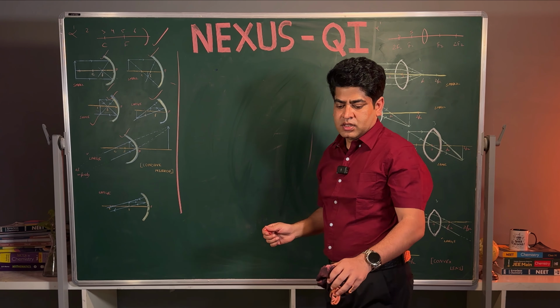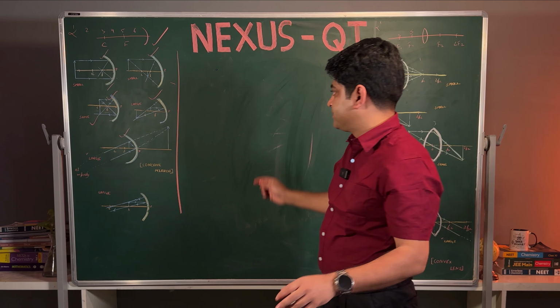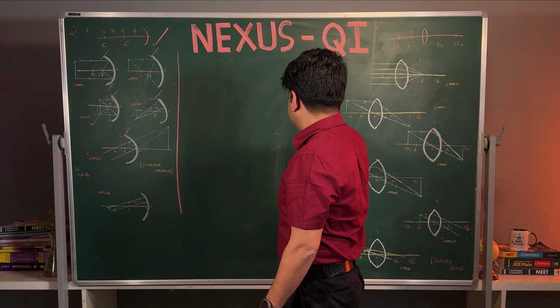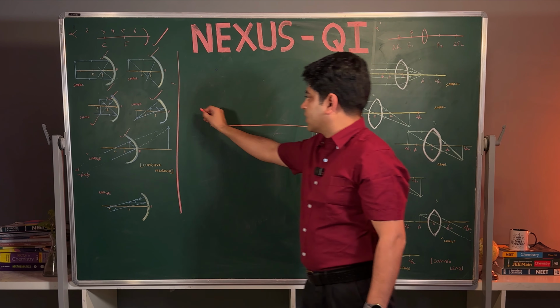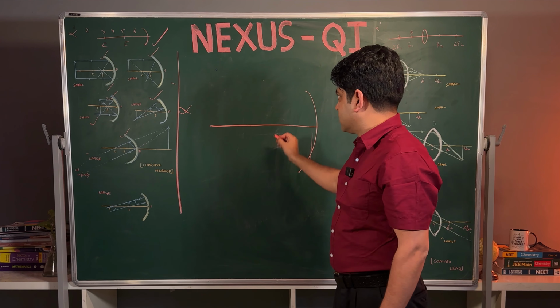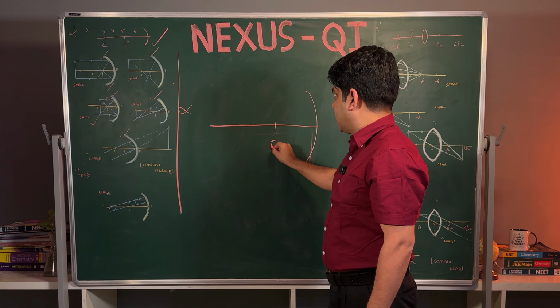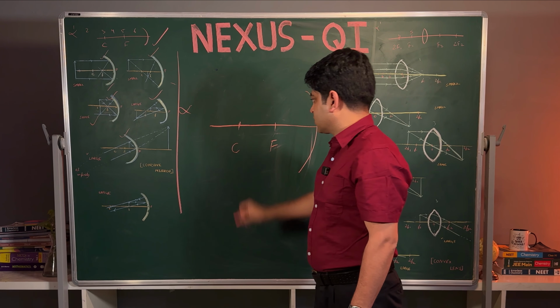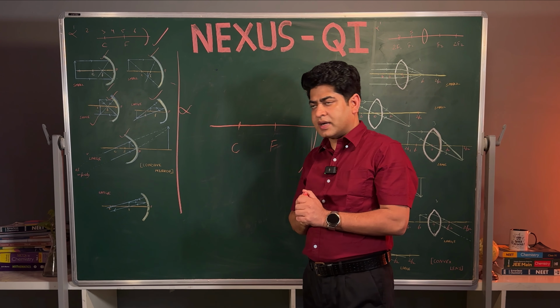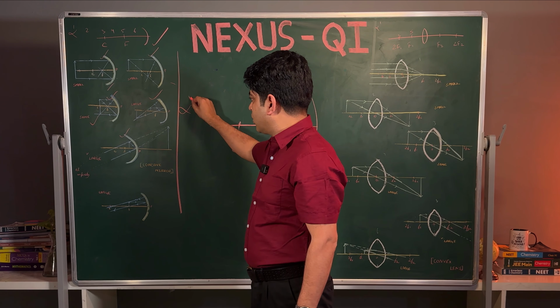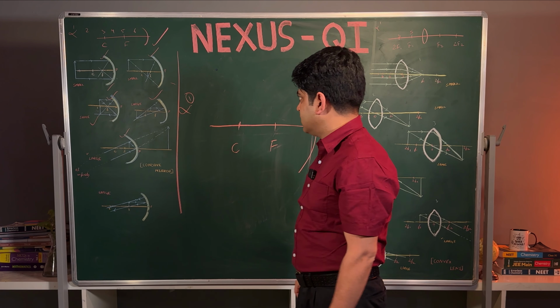What is this trick? How will it help? It's very simple. Suppose this is the line, the concave mirror, and here somewhere position 1, this is the F and this is the C. What you have to do is just give the location point 1.